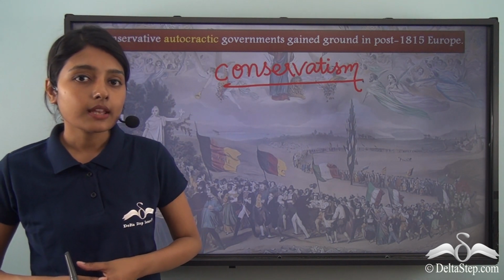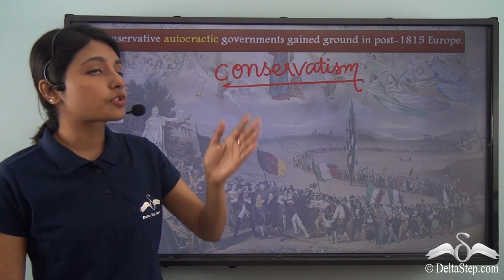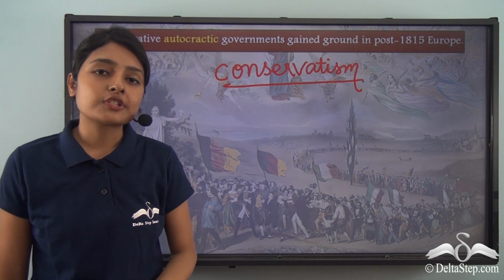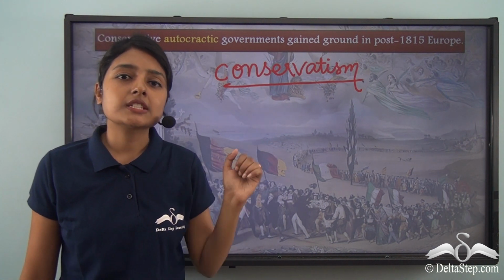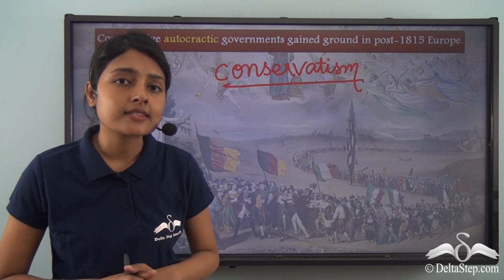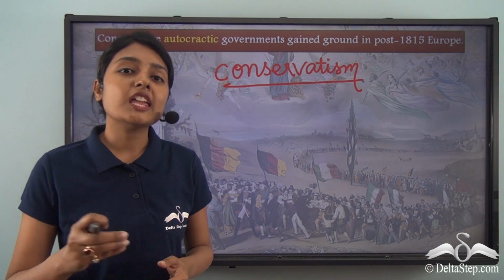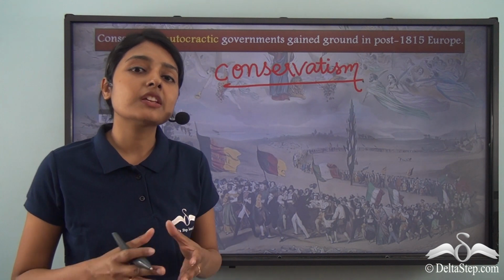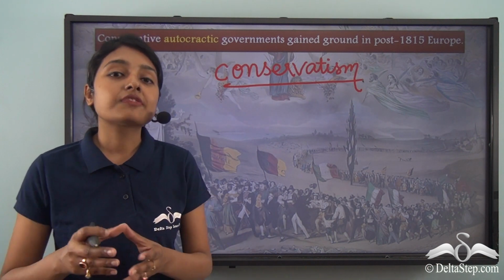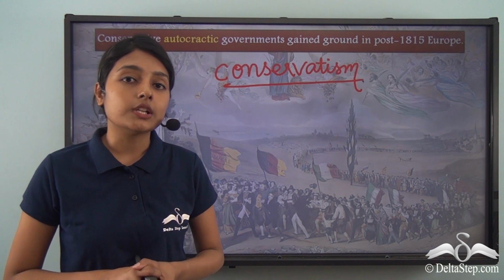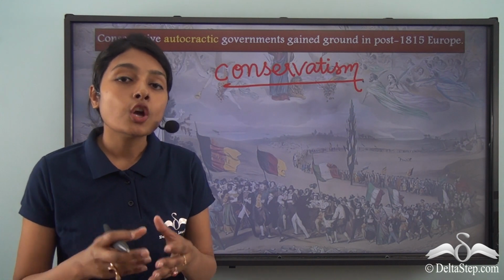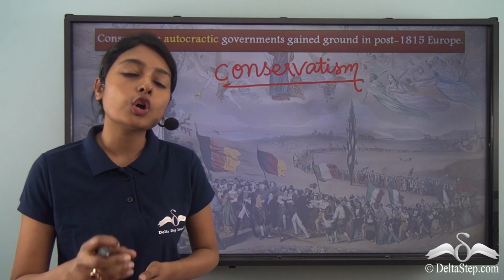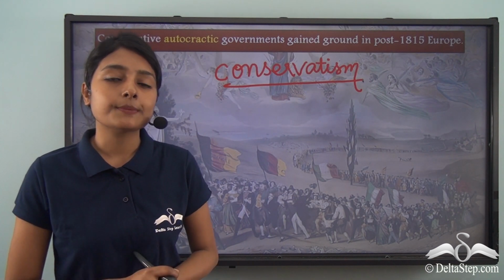And so these conservative autocratic governments now gained ground in post-1815 Europe. These conservative governments were completely against the ideals of liberty, equality and fraternity, because they knew that if the masses were given individual liberty, if they were all considered equal, if they were not stripped of their agency, their independence, then conservative autocratic governments could be threatened.